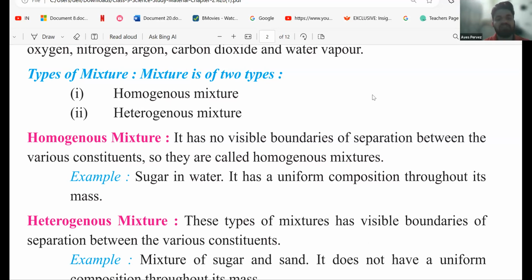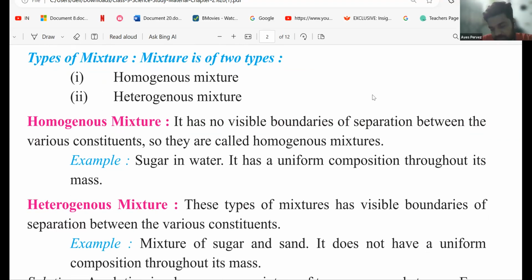Note the definition Okay, of sir. homogeneous mixtures. Okay, sir. You too, Rima. Rima, are you there? Okay, sir. Okay.